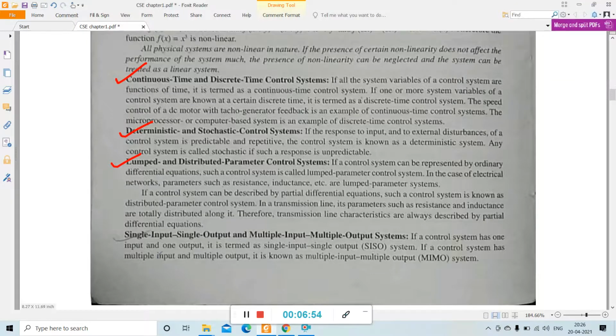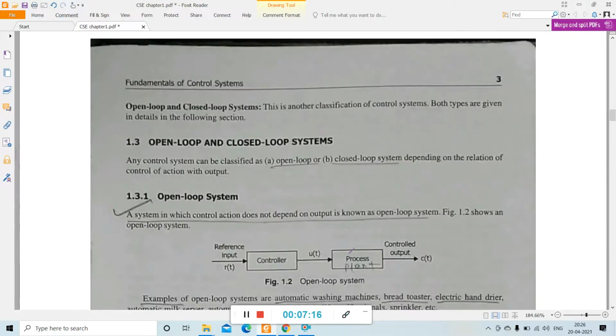Okay. So the next one is the single input single output control system and the multiple input multiple output control system, that is SISO and MIMO. Where there is one input and one output, that is termed a single input single output system. When there are multiple inputs and multiple outputs, that is termed a multiple input multiple output system. Then the last classification is open loop and closed loop systems. These are the systems which you will study in detail in this chapter.